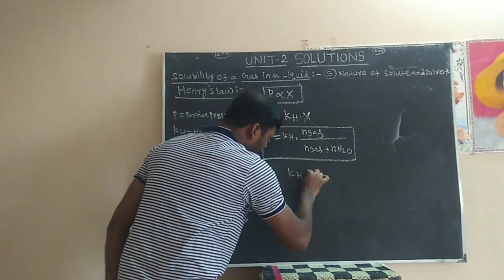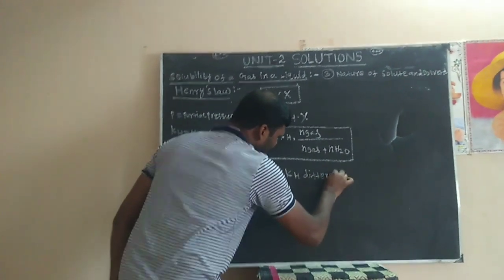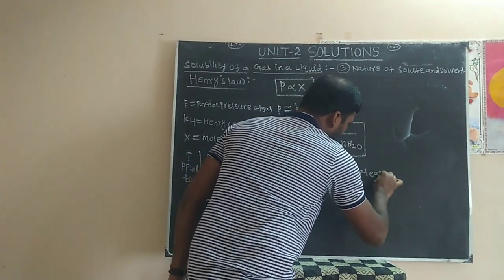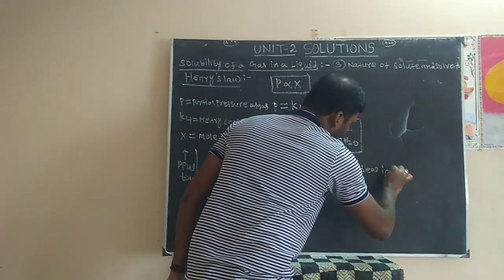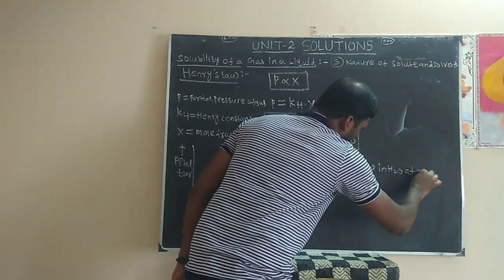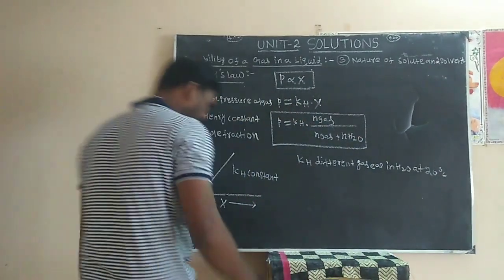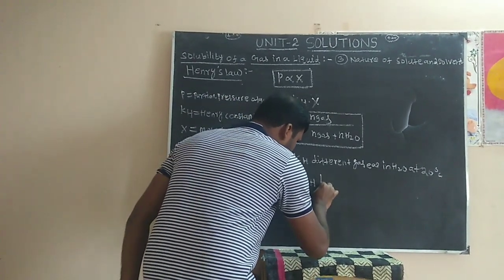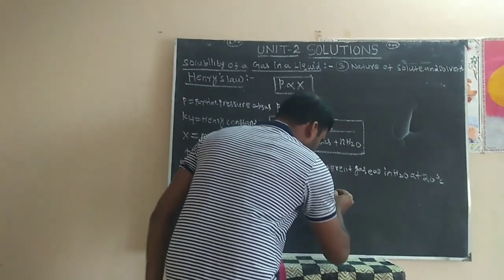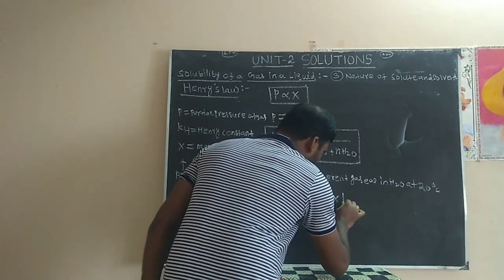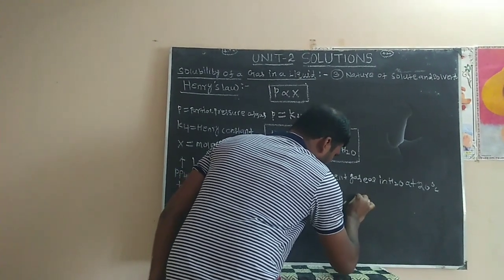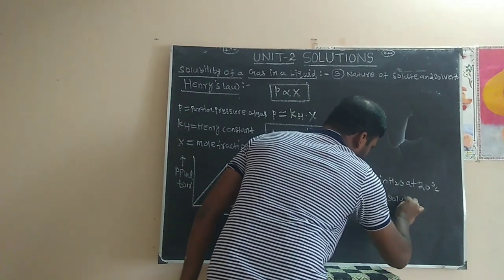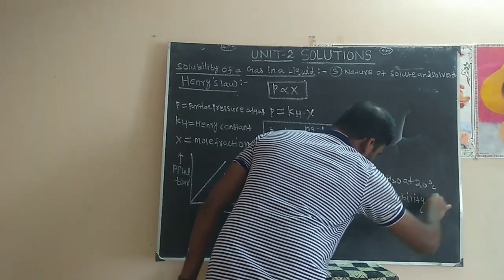KH for different gases in water at 20 degrees Celsius. KH value increases with decreasing mole fraction of gas and also decreases solubility.